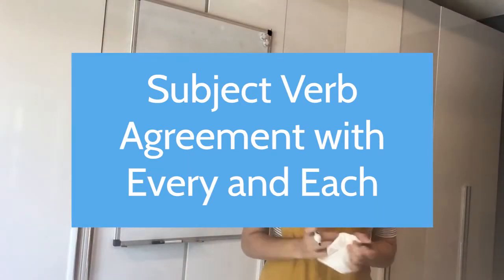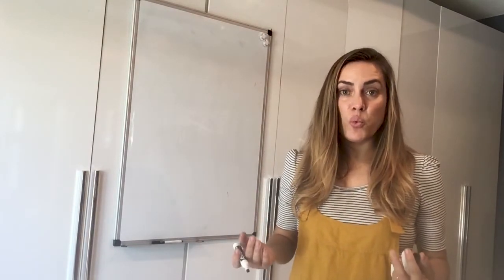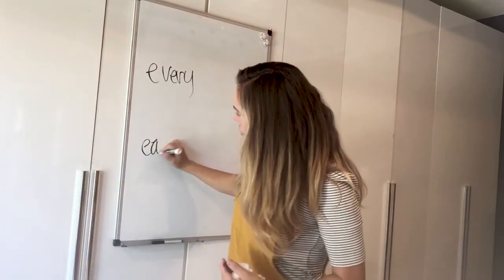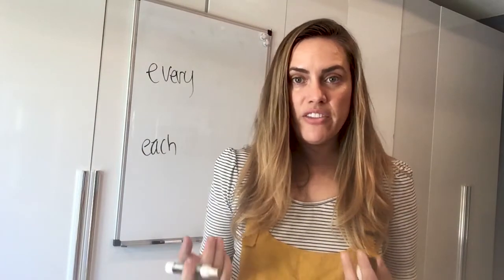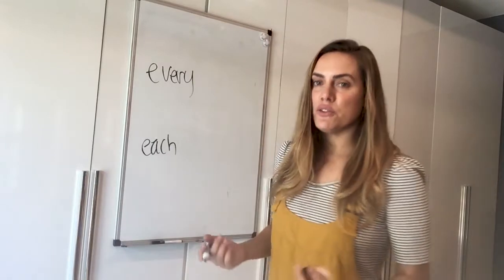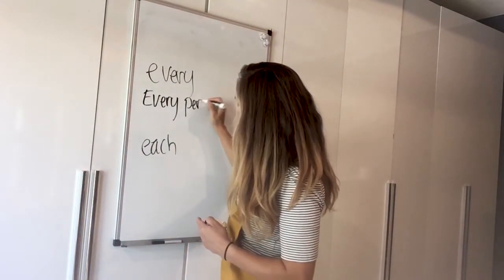Okay, so just like when we use everyone, someone, anyone, no one, we also need to be careful with words like every and each. When we use these words, we also have to remember that the verb is always going to agree in a singular way. So for example, every person.